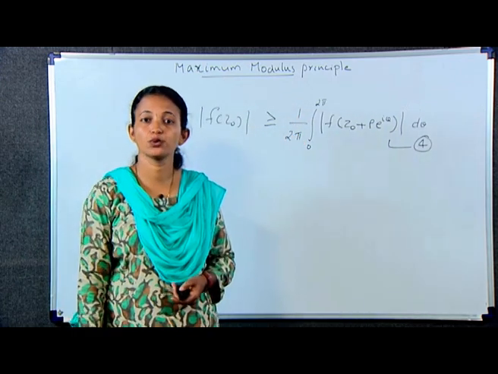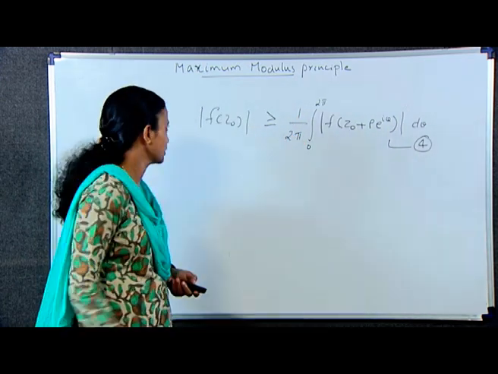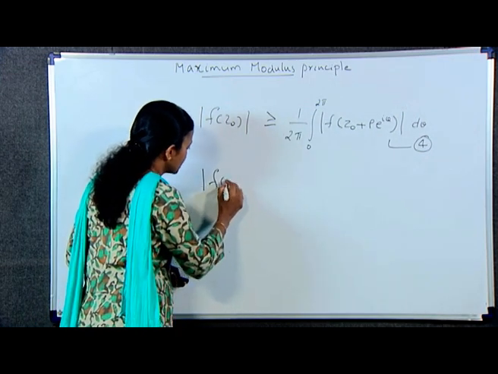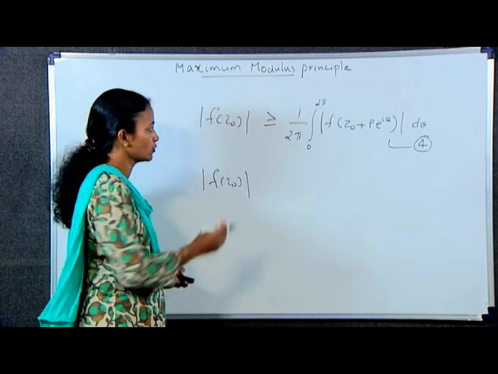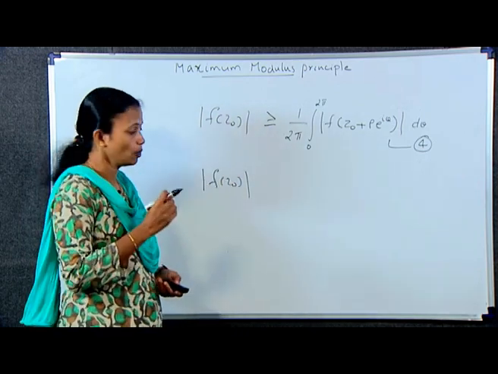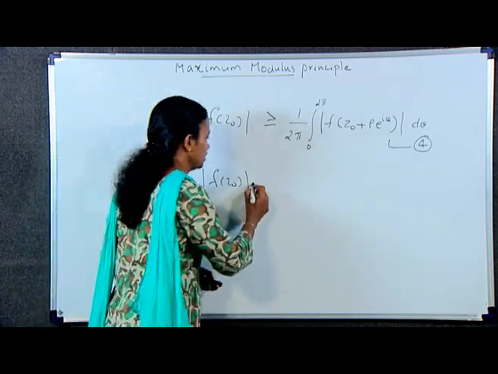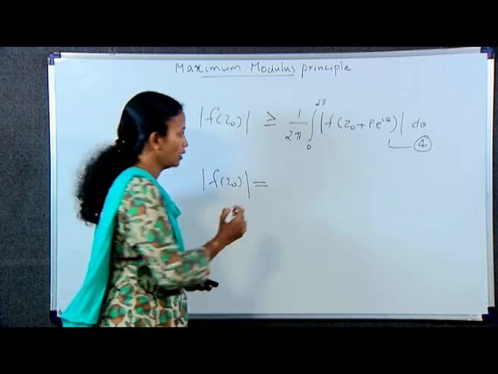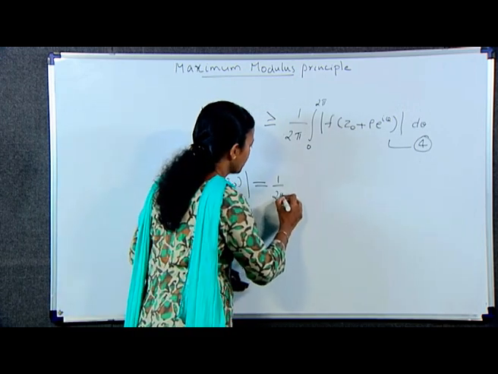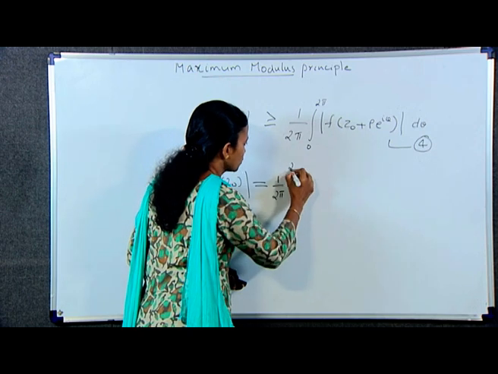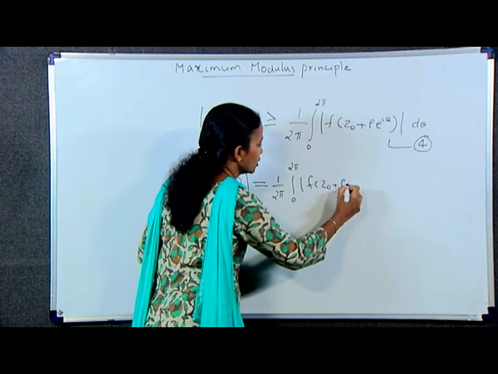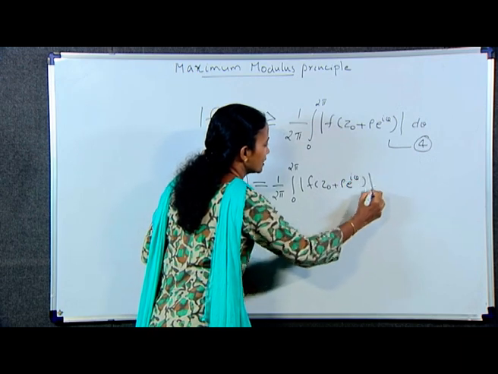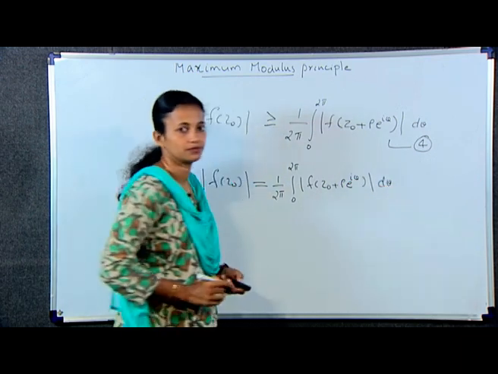From inequalities 2 and 4 we get what? Mod f of z naught is equal to, in equation 3 it is less than or equal to, here it is greater than or equal to. So, modulus of f of z naught is equal to 1 by 2 pi integral 0 to 2 pi modulus of f of z naught plus rho e raised to i theta d theta.